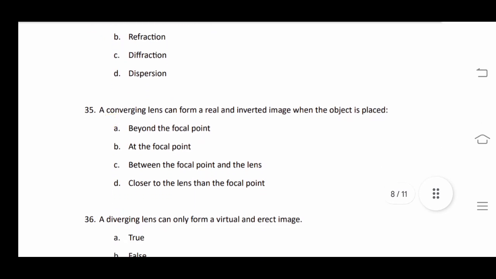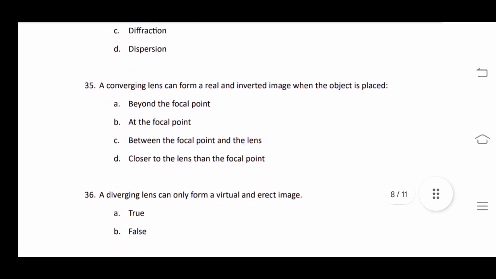Our next question: a converging lens can form a real and inverted image when the object is... a converging lens can form a real and inverted image in all the above three cases.